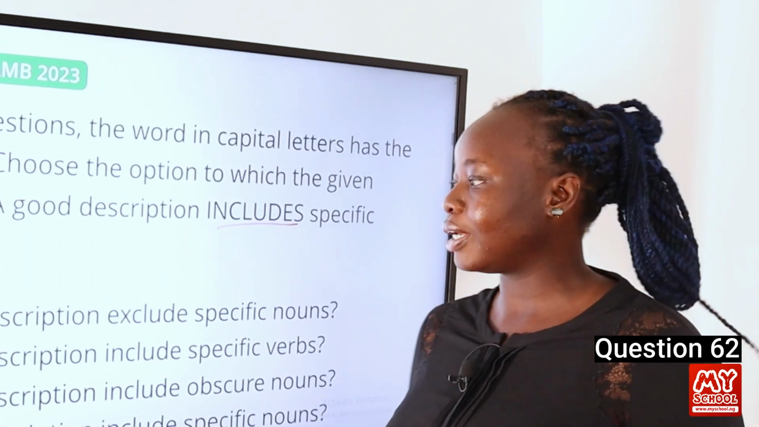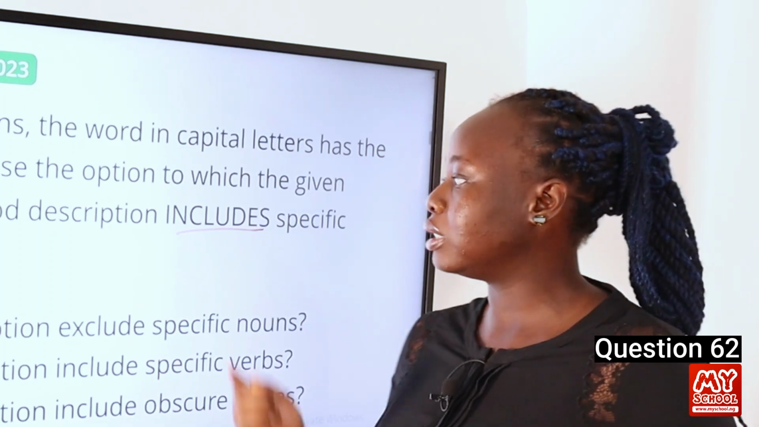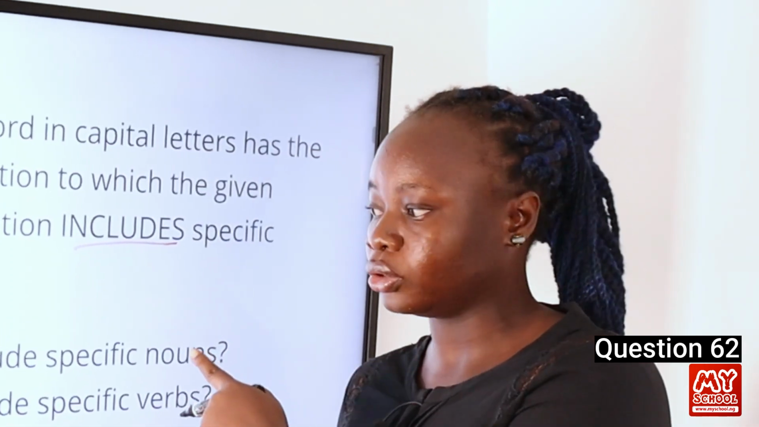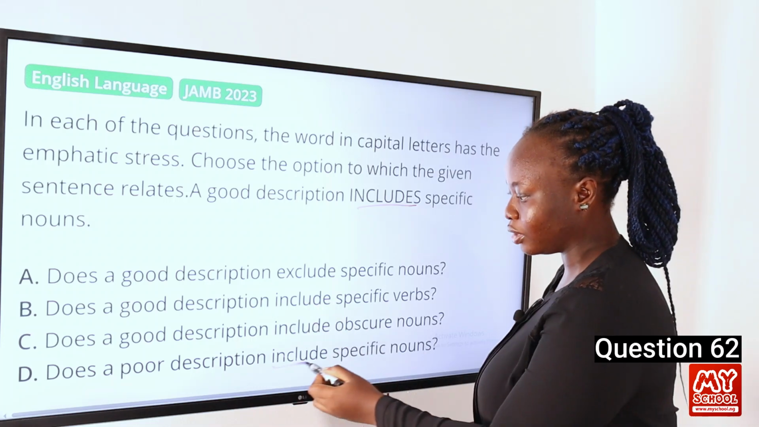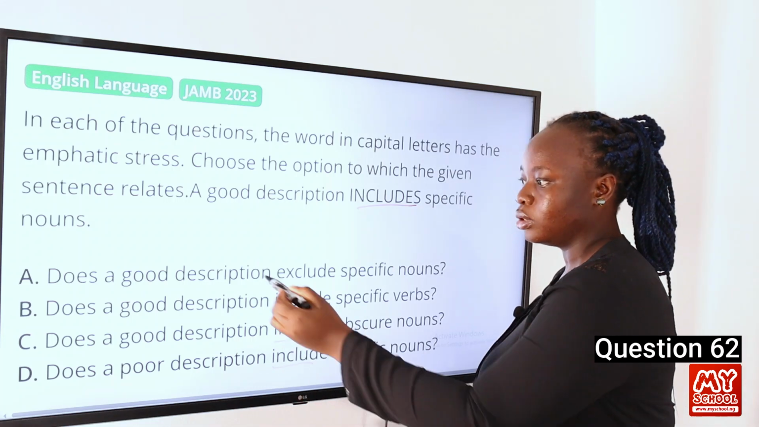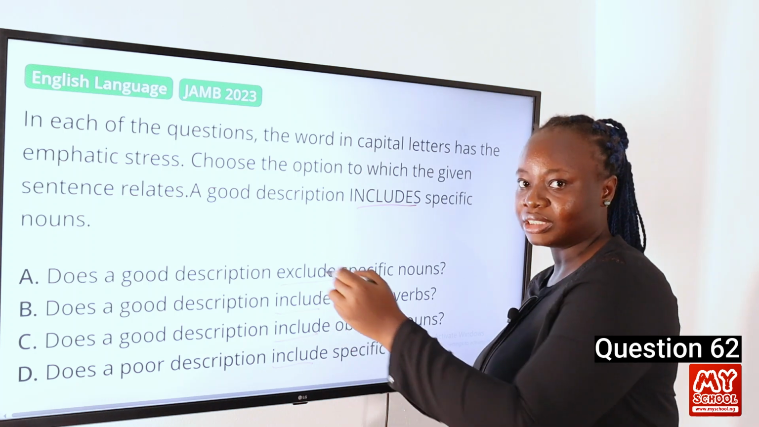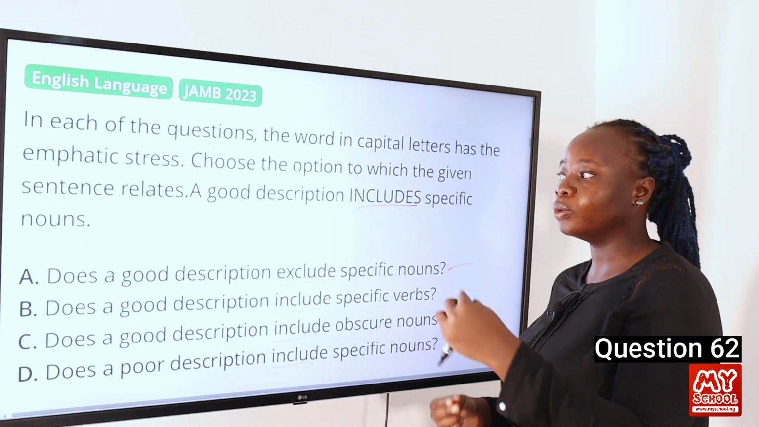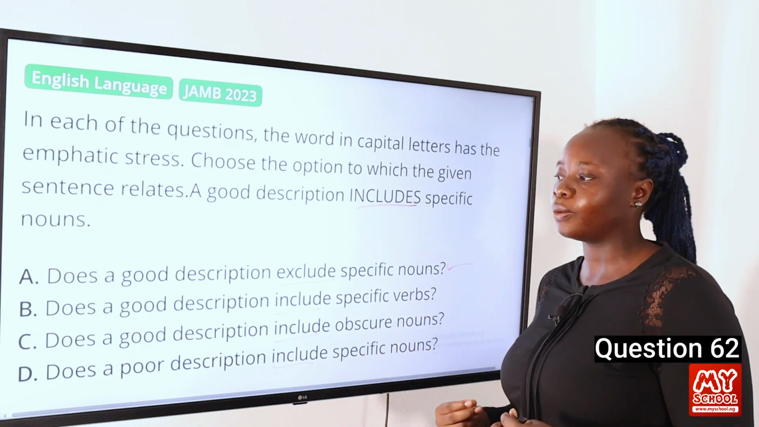So in order to find the answer, we have to look for the question that does not contain that particular word or that contains a word that is different from that word. So we can see in the options we have include here, include and include, but here we have exclude. So this is the answer. Does a good description exclude specific nouns? No, a good description includes specific nouns. So option A is our answer.